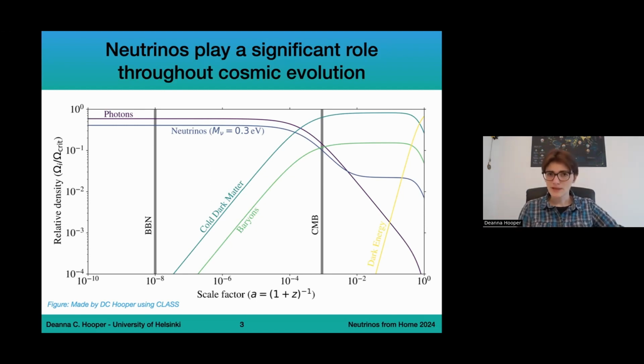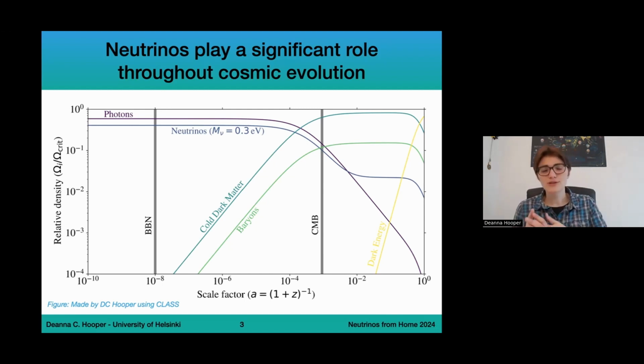You can see here several key points marked. There is BBN, this is Big Bang nucleosynthesis. This is when the first elements were formed. And at this point, neutrinos and photons were both key components in the universe, so they're going to play a role in Big Bang nucleosynthesis. Later on, at the time of CMB, when photons broke away from the rest of matter, from baryonic matter, we can see that neutrinos, photons, dark matter, and baryons all play a role.